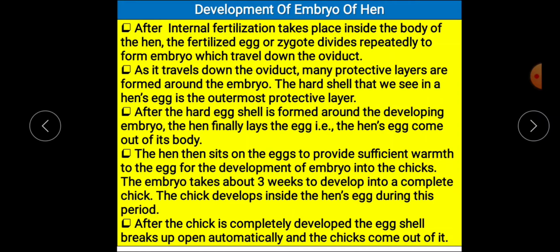So here you can compare with the humans and see that both in humans as well as hen, internal fertilization takes place, but after the fertilization, the development of embryo in humans also takes place inside the female's body, whereas in the case of hen, the development of the embryo into a complete being takes place outside the body of the mother or outside the body of the female.